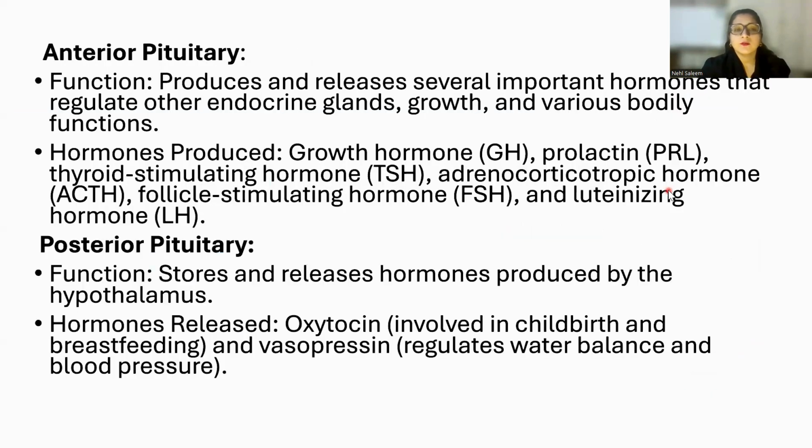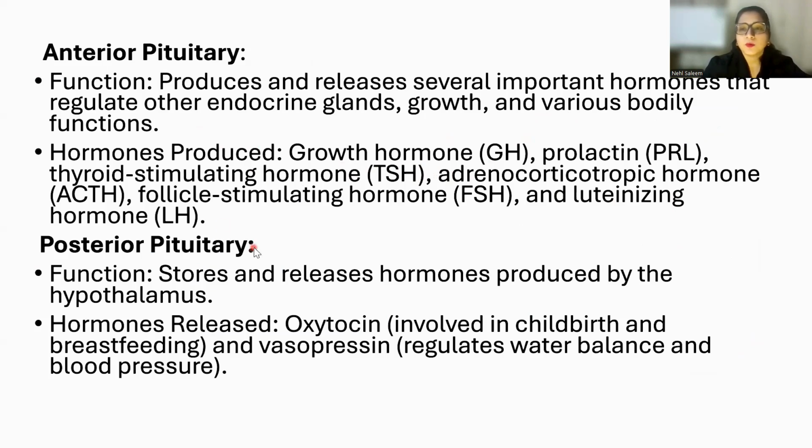Then the function of anterior pituitary gland is to release several important hormones which are essential for the growth, right? So for growth, you know very well that we need human growth hormone. So prolactin, thyroid stimulating hormone, FSH, LH, all these essential hormones are released by the anterior pituitary gland, right?